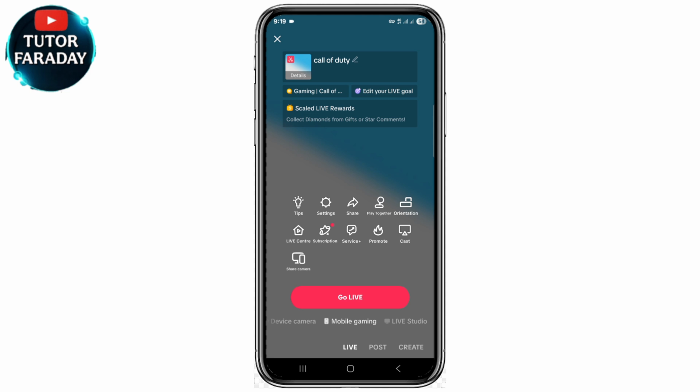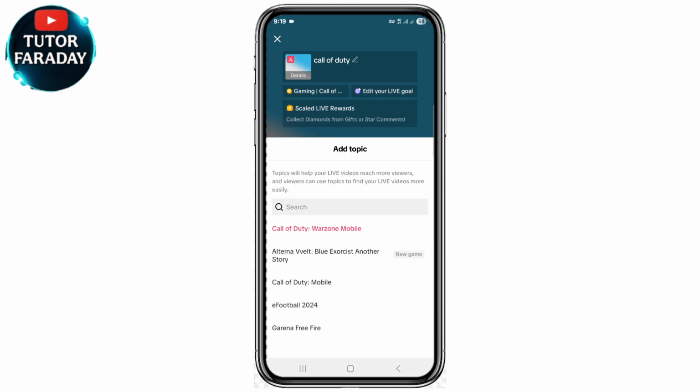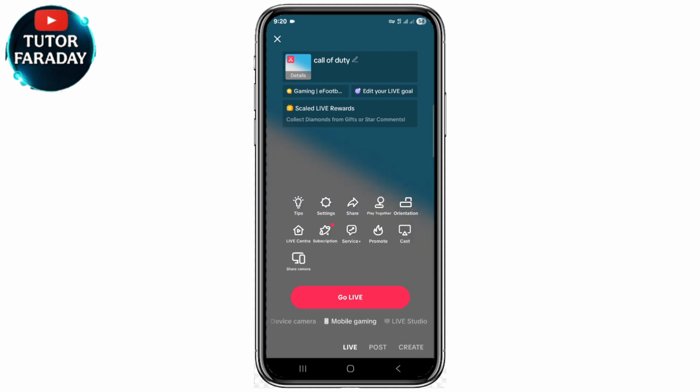So right here, after adding the title and the goal of your live, the topic, and doing the necessary settings you want to do, the next step you need to take is to go ahead and click on go live. You can see that right here, but make sure you've selected the type of game you want to play. Looking here, you can see where it says add title. That is where you need to add a topic, that is to say the name of the game you want to play. Let's take for instance you want to play eFootball 2024. You can go ahead and select eFootball 2024 just like this.